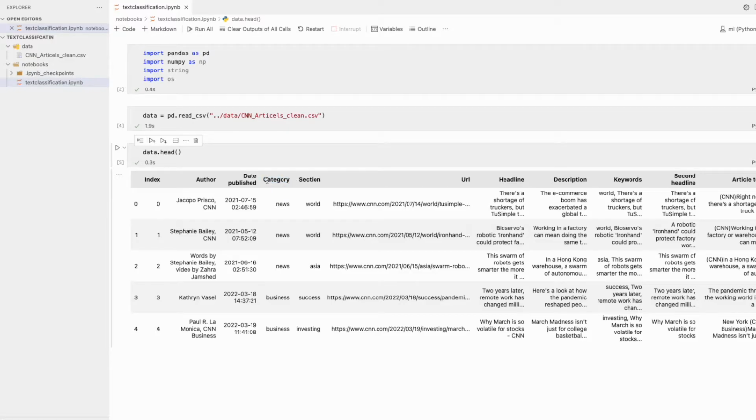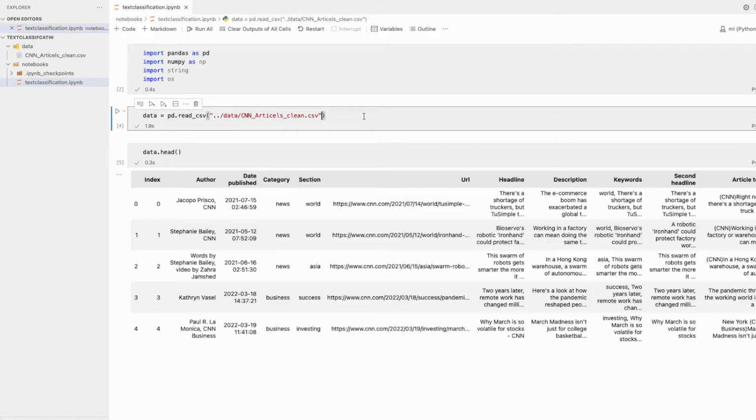So what we will do is take the first category, and also take these columns. We will discard this URL, we will discard this section, and this index.